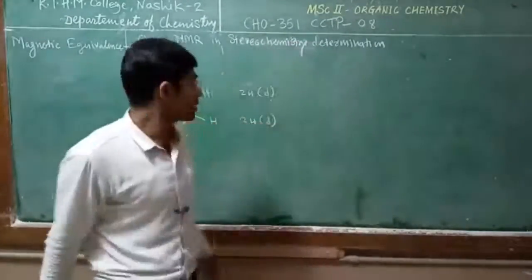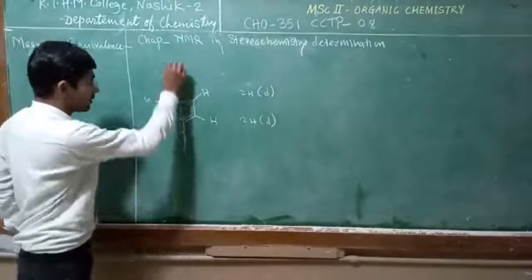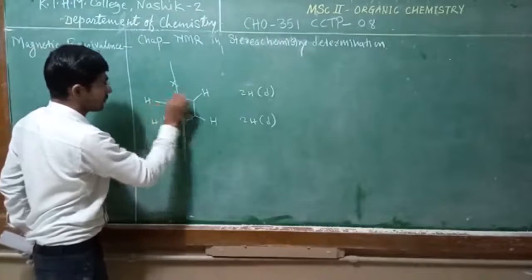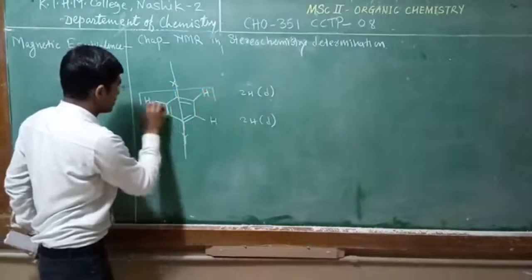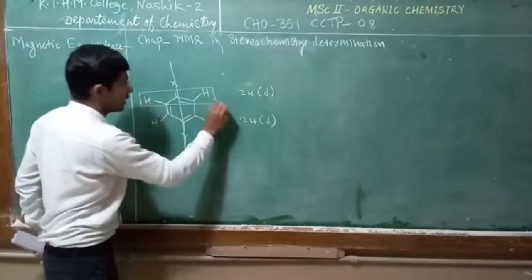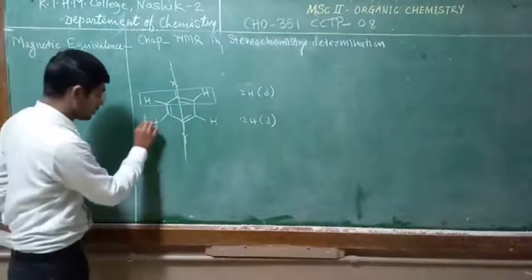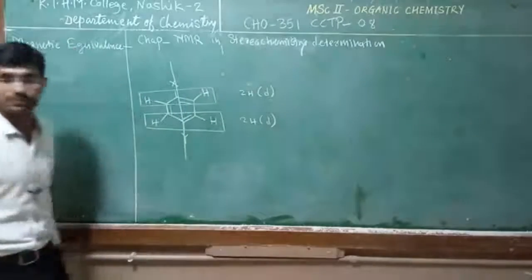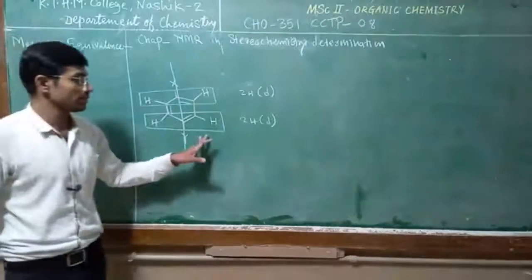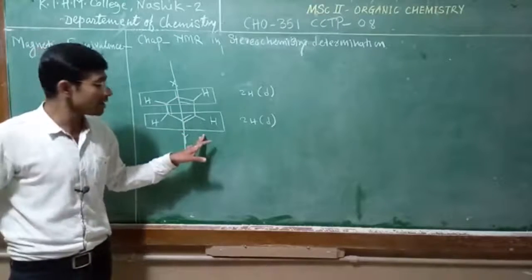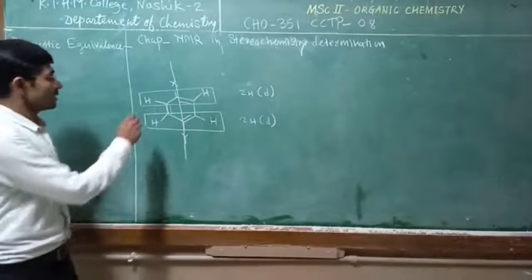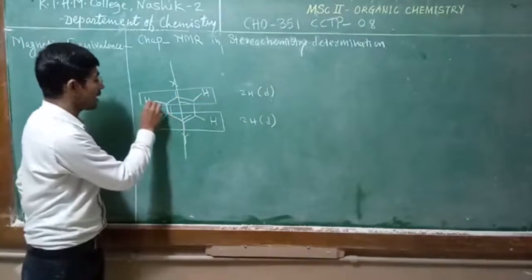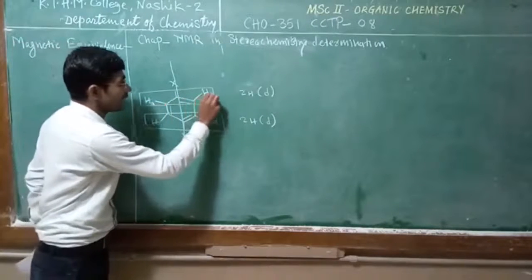We expect this, that these 2 protons by symmetry consideration are chemically equivalent, and these 2 protons are also chemically equivalent and give the same signal, meaning they are isochronous. But remember that these 2 protons, though chemically equivalent, are magnetically inequivalent.